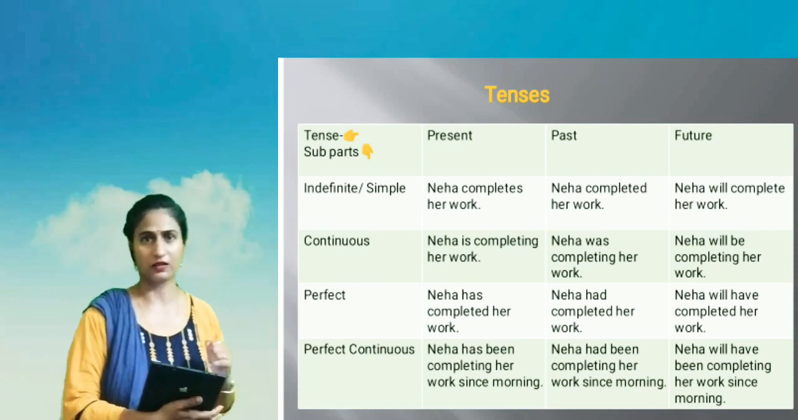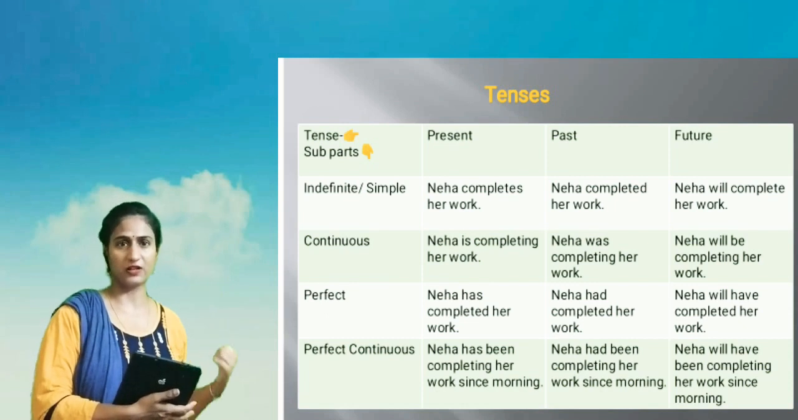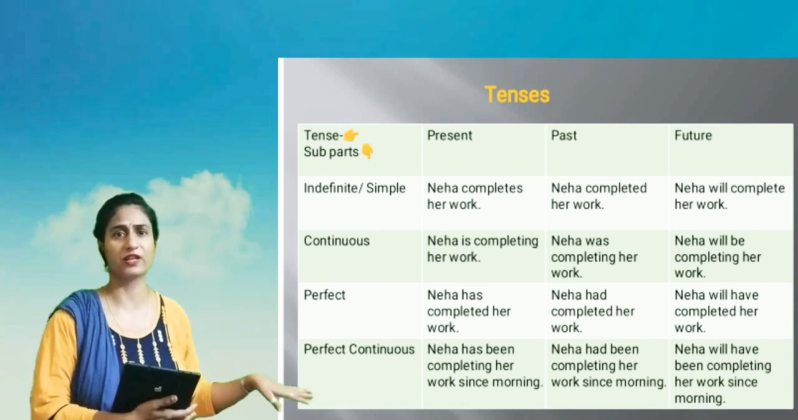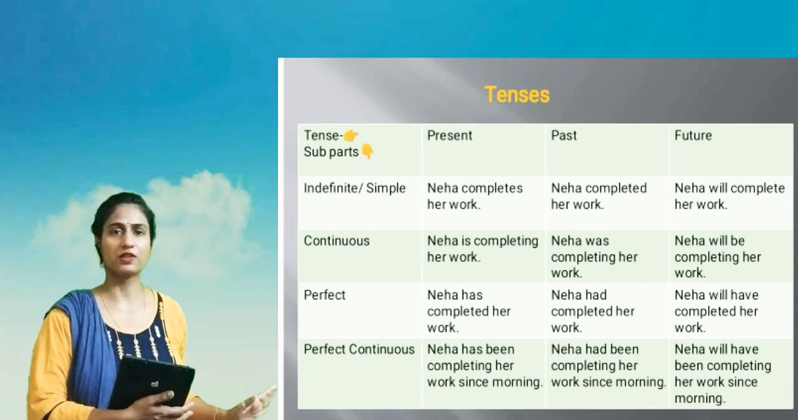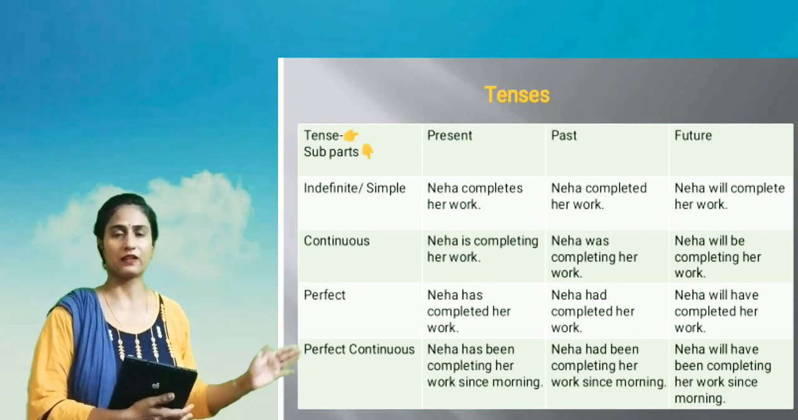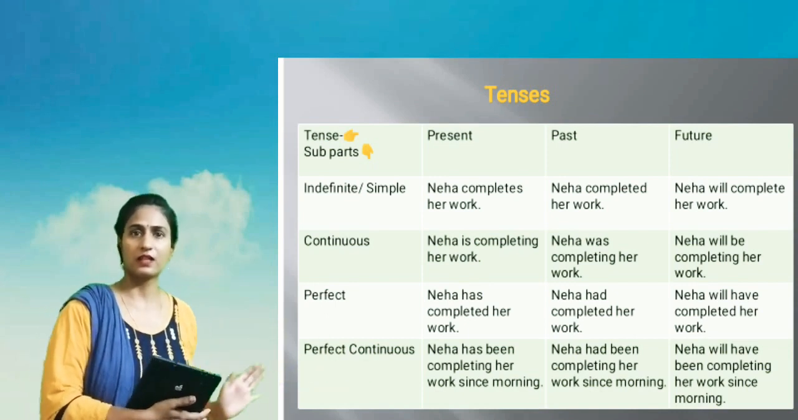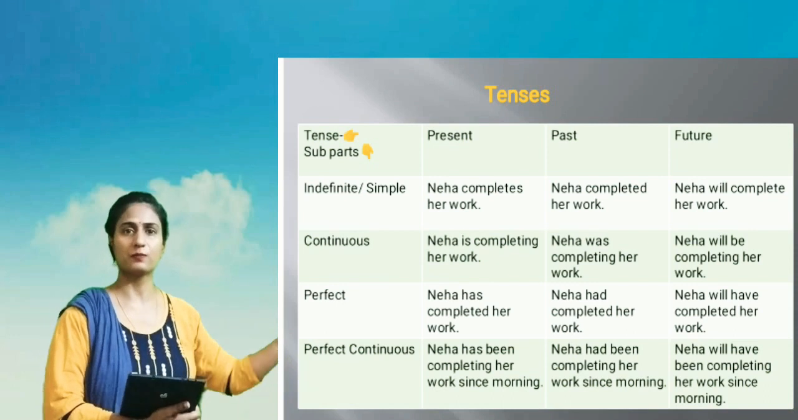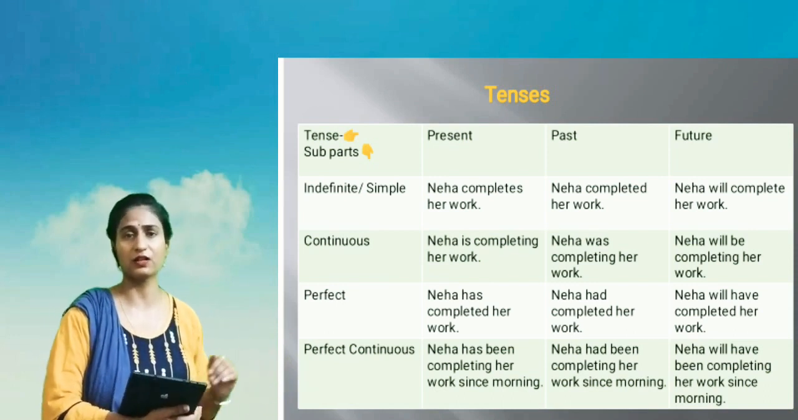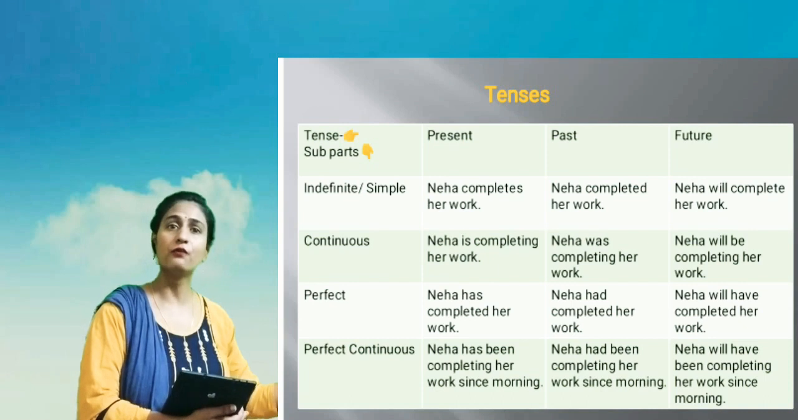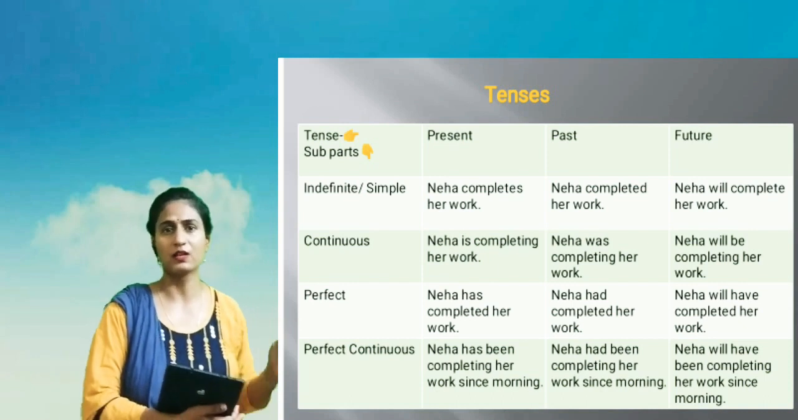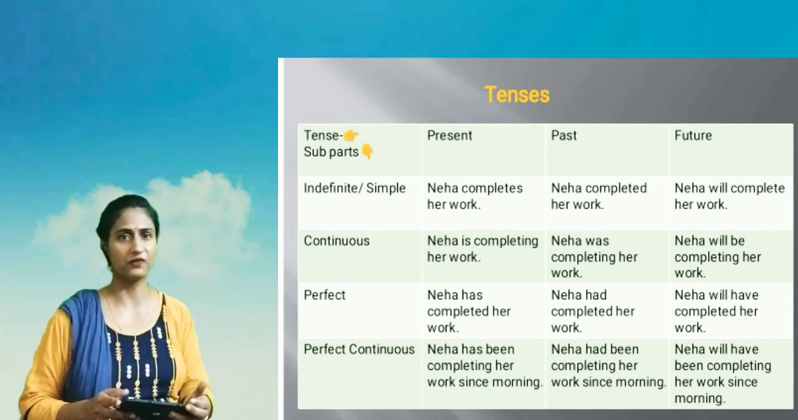her work. Now come to present perfect: Neha has completed her work. In present we use has or have, and in past we use had. Neha has completed her work. In past, Neha had completed her work, and in future, Neha will have completed her work. So in future, we use the helping verb will have.